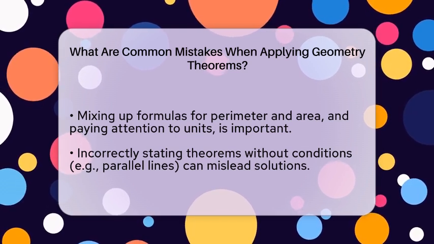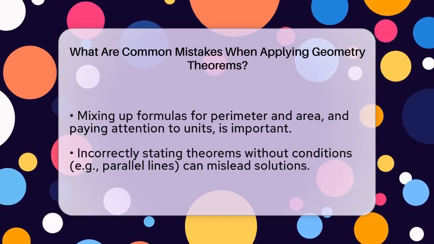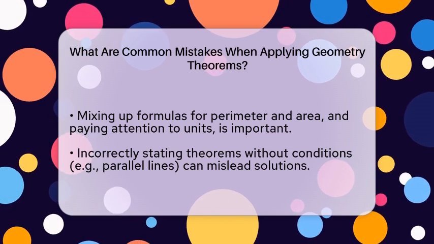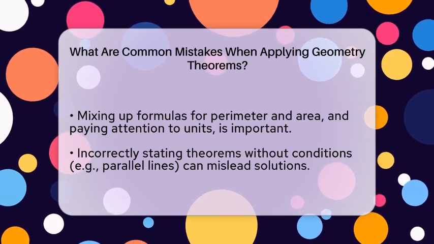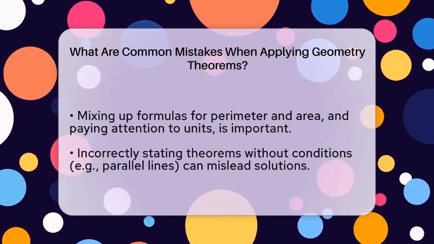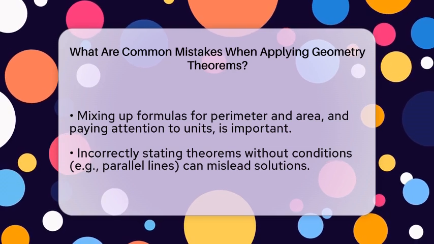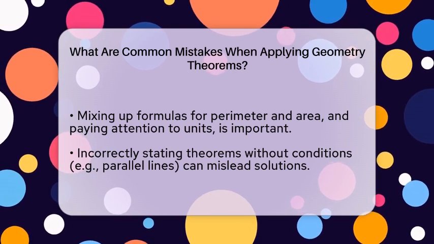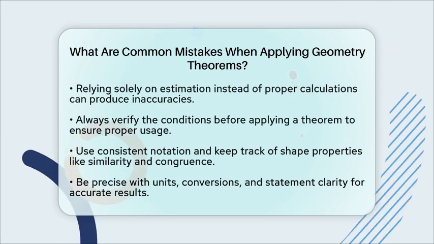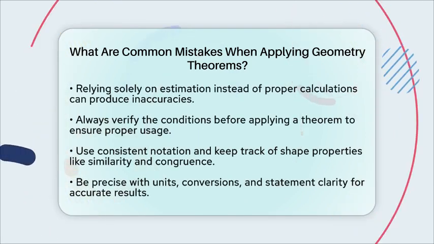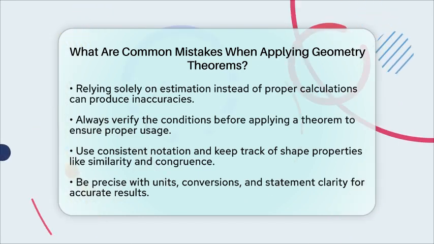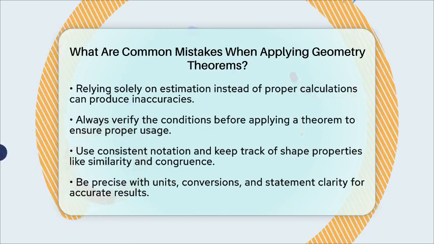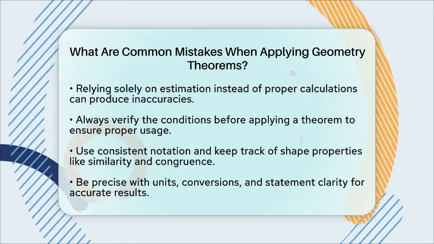Sometimes, students write theorems or statements incorrectly. For example, saying alternate interior angles are congruent without the condition that the lines are parallel can be misleading. Always state the theorems clearly and accurately. Estimating answers without proper calculations is another common mistake. While quick checks are helpful, relying solely on estimation can lead to errors, especially when exact answers are needed. Always perform the calculations carefully and use estimation as a way to verify your work.